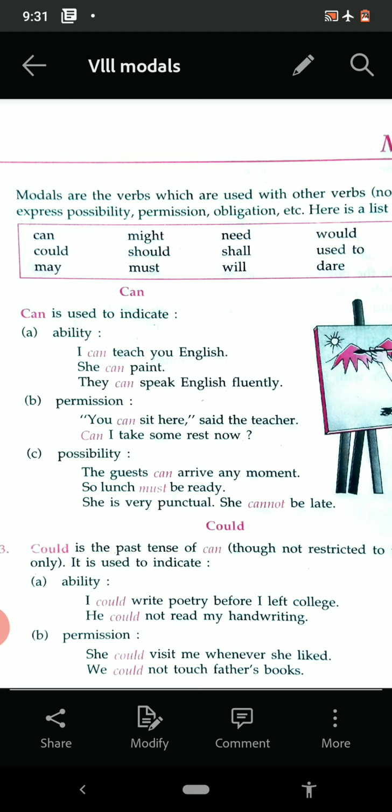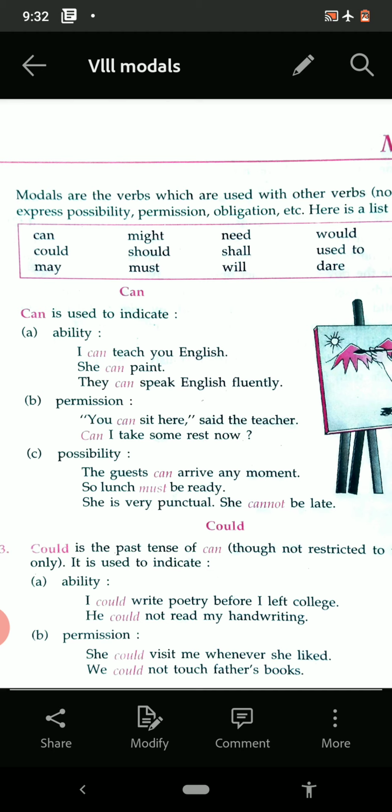Then the second one is permission. Permission granted. Have you heard? So you can sit here, said the teacher. Can I take some rest now? It is also a question, you can say, or it's a permission.